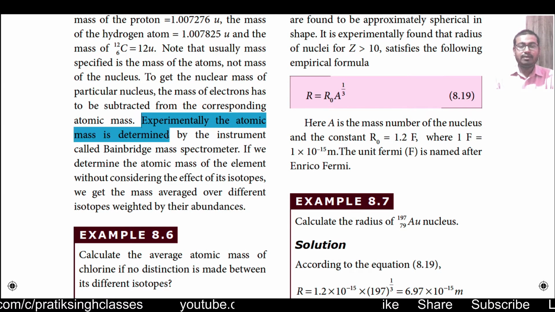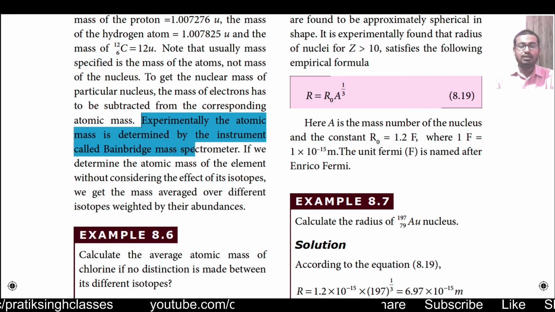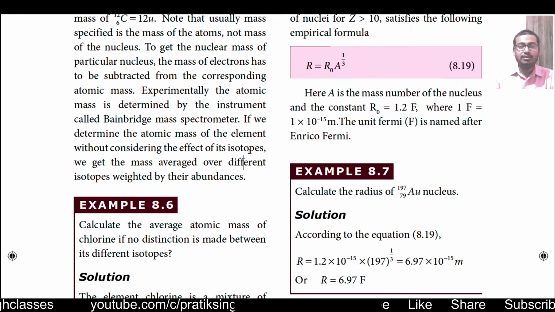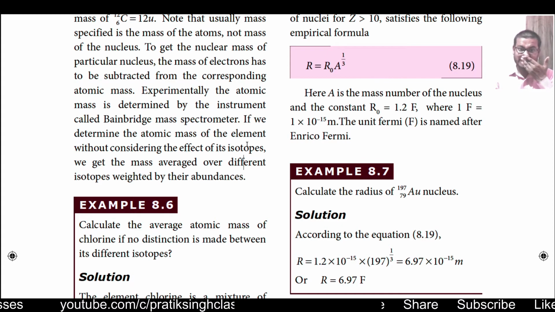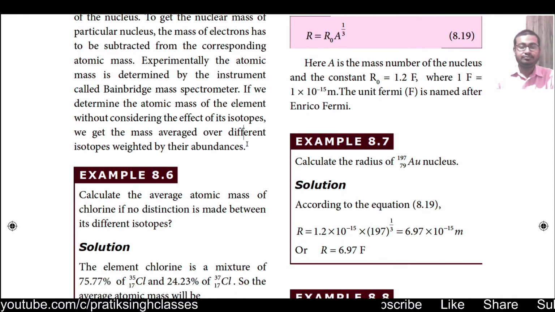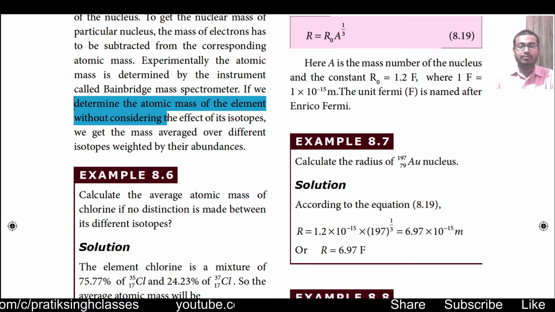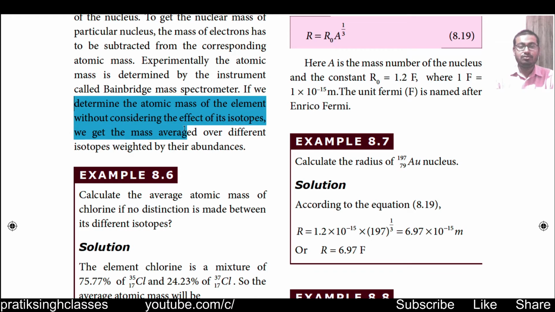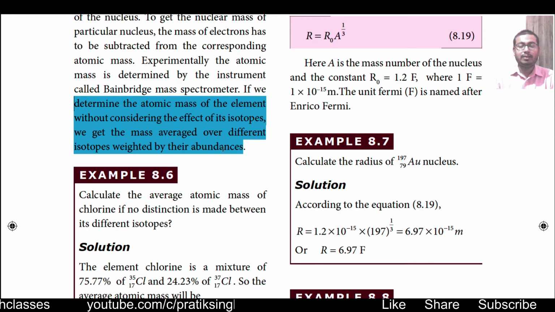Experimentally, the atomic mass is determined by the instrument called the Bainbridge mass spectrometer. If you do BSc Physics, you will see this type of instrument in your physics lab. If we determine the atomic mass of an element without considering the effect of its isotopes, we get the mass averaged over different isotopes weighted by their abundances.